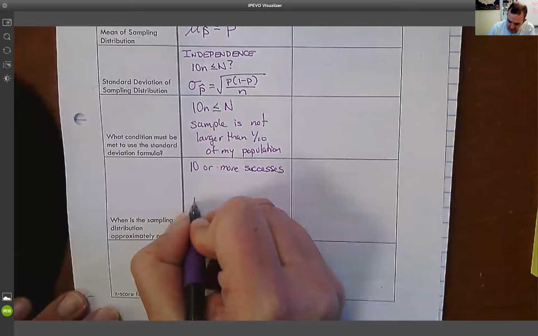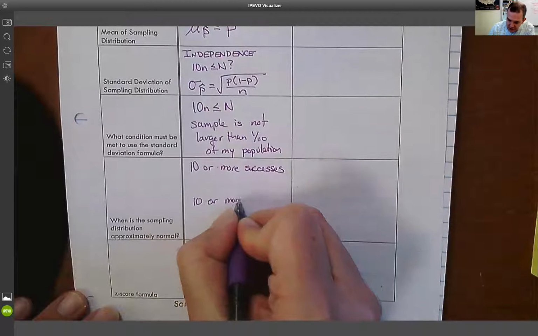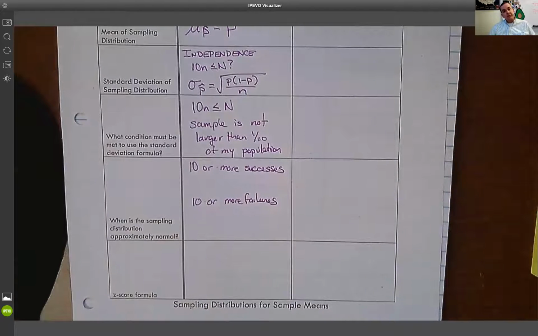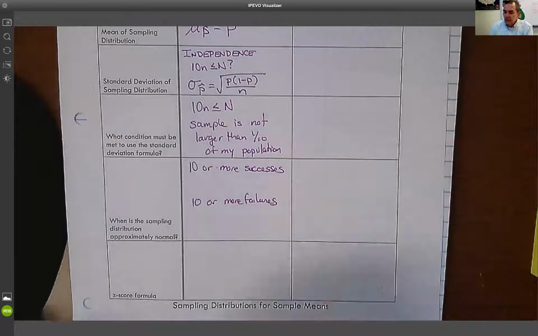And I need to have 10 or more failures. What I mean is I have to take a sufficiently large sample. So the previous one said I can't take too big a sample size. This one is saying I can't take too small a sample size. There's like a sweet spot.